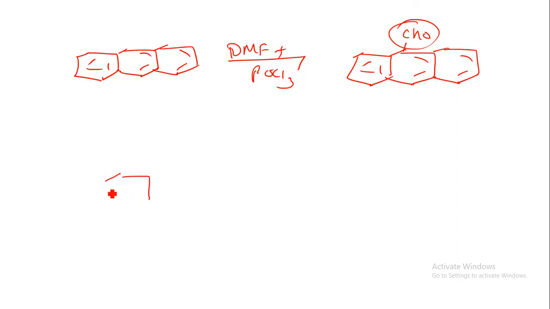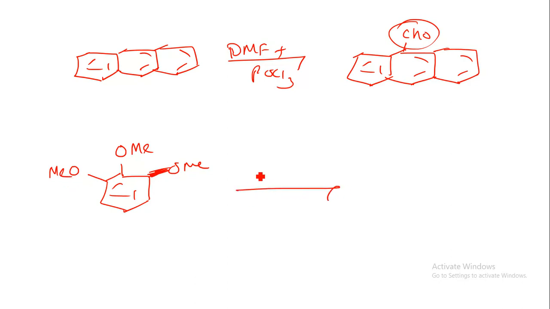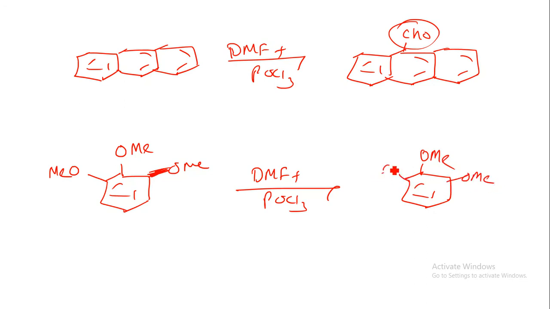Suppose we have a trimethylated pyrogallol, a trimethylated pyrogallol structure. This is the pyrogallol structure with O-methyl groups. Now when we react it with DMF plus POCl3, we have the O-methyl, O-methyl and O-methyl groups, and this one has a CHO group. So this is the application part of the Vilsmeier-Haack reaction.